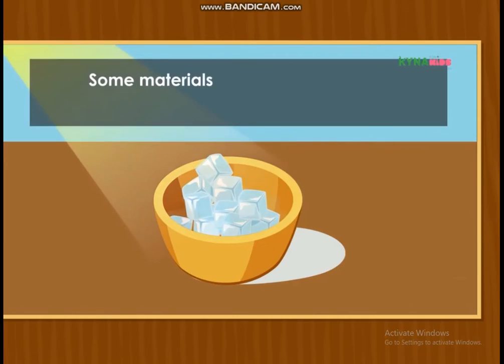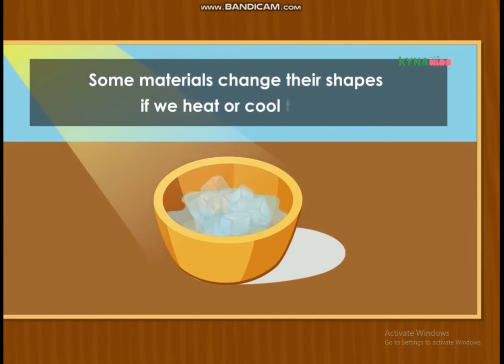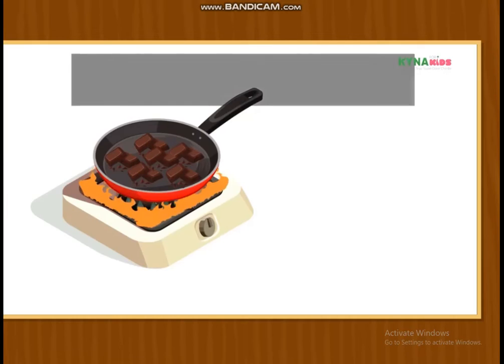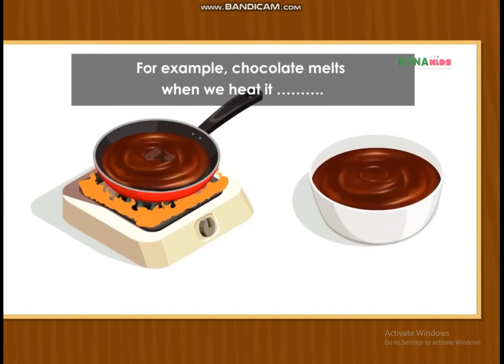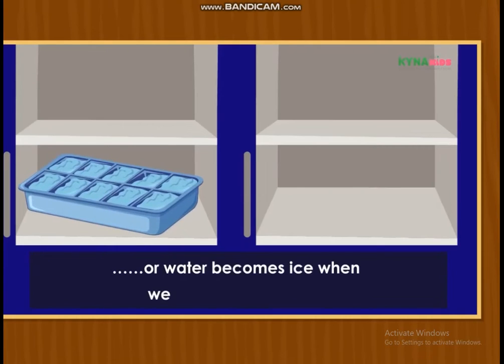Some materials change their shape if we heat or cool them. For example, chocolate melts when we heat it, or water becomes ice when we put it in the fridge.